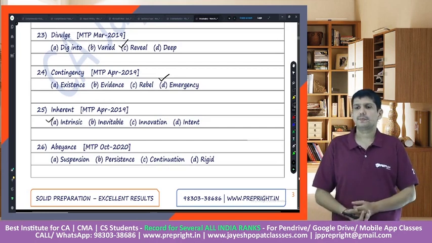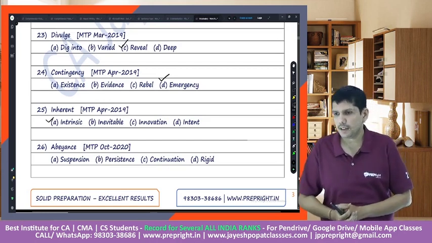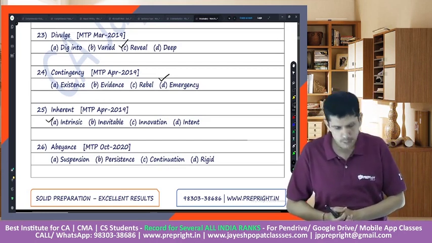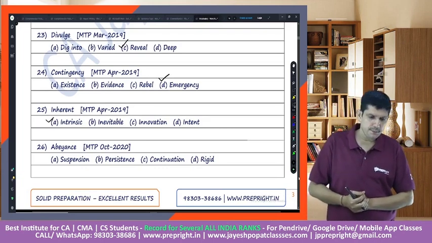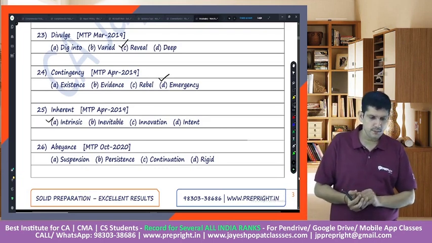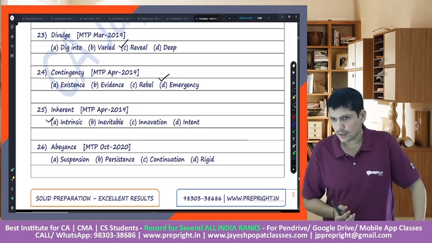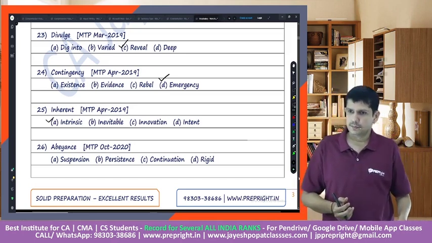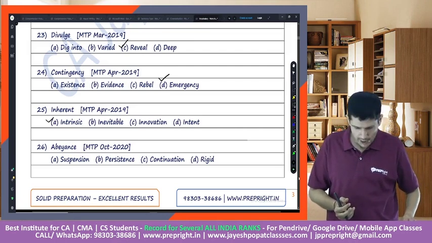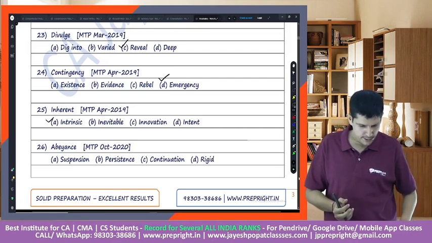Abeyance. Then the next word is abeyance. What do you mean by abeyance? Quickly, I want all of you to try.